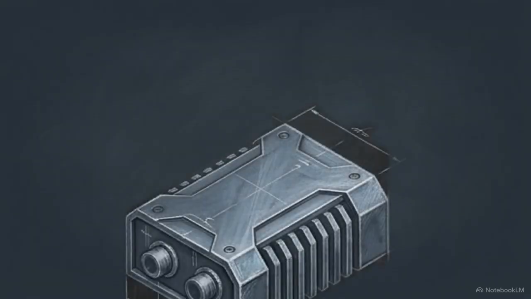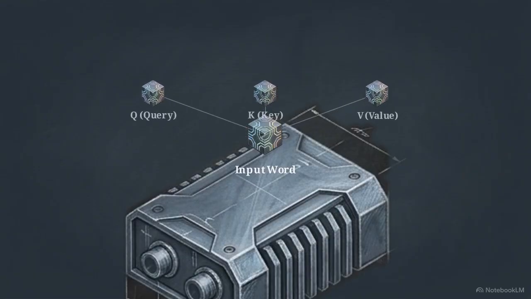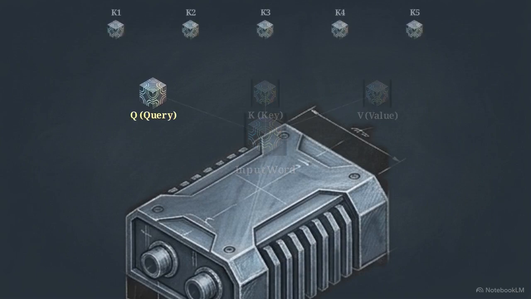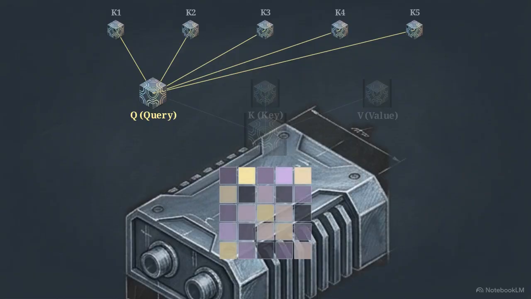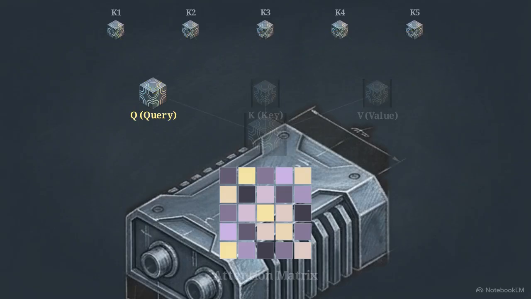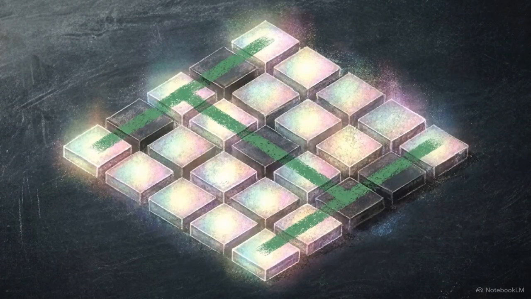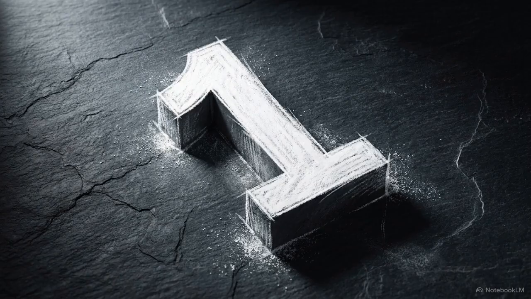To understand relationships without a sequence, it splits every word into 3 distinct vectors: a query, a key, and a value. The network takes the query vector of one word and computes the dot product against the key vectors of every other word simultaneously. This calculation generates a dense matrix of attention scores, weighting the relevance of every word to every other word. In this architecture, the mathematical distance between the first word and the 10,000th word is no longer 10,000 decaying steps. It is exactly one operation.